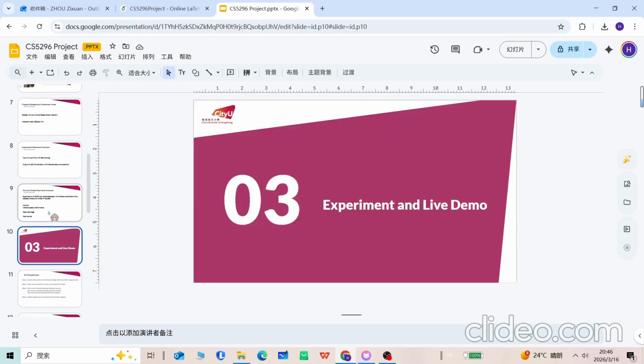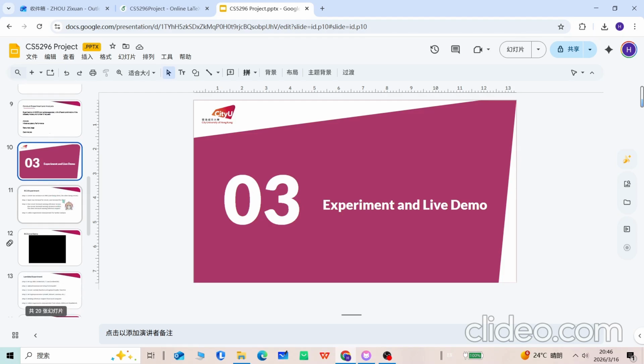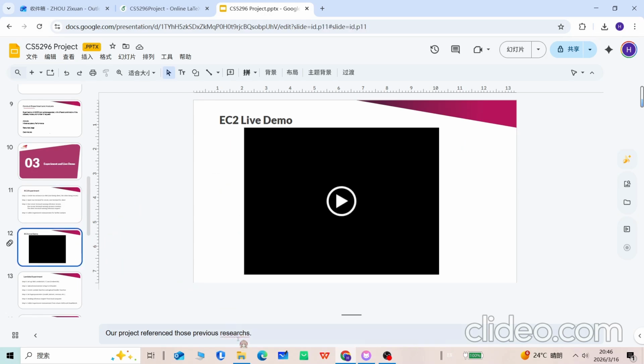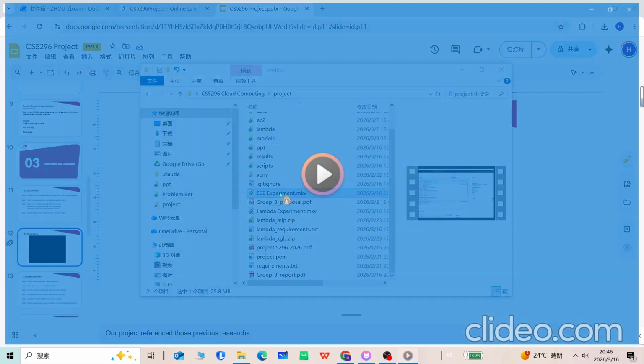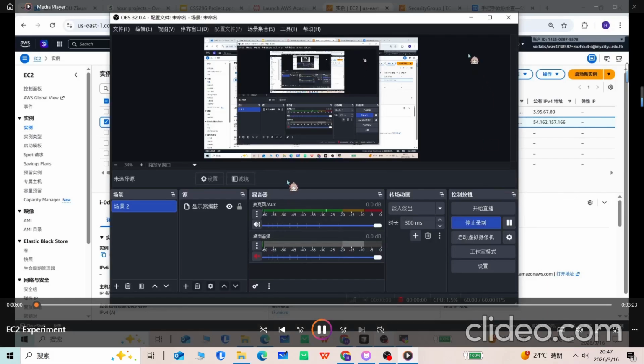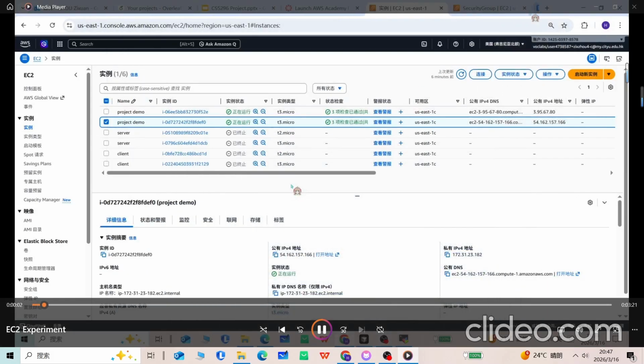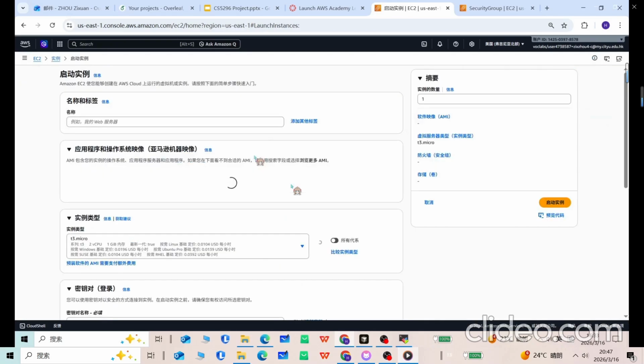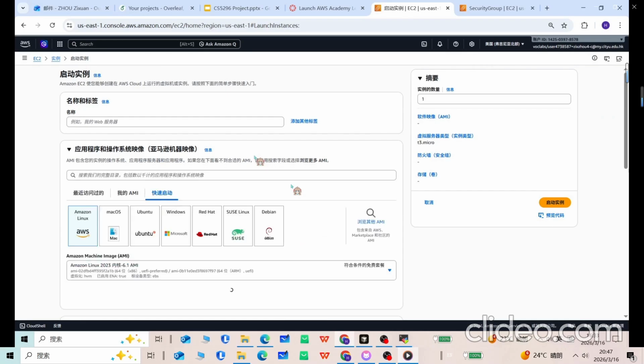Next, we're going to do the experiment and show a live demo of it. The first one is the EC2 experiment, and here are the steps we're going to show in the following demo video. Okay, I'm going to do the live demo for the EC2 experiment of my project. First and foremost, we need to create two instances. One is the server for model inference, and the other is a client that sends the inference requests.